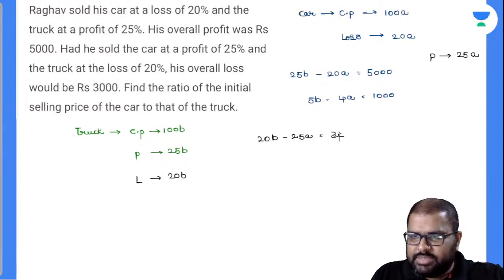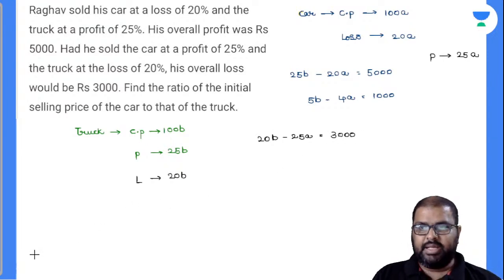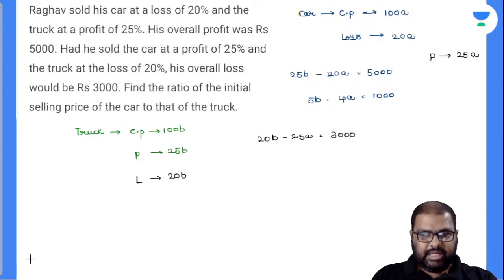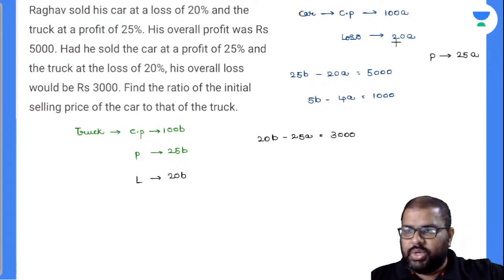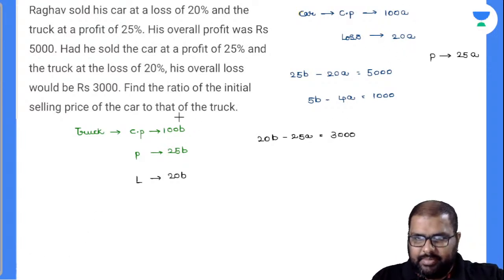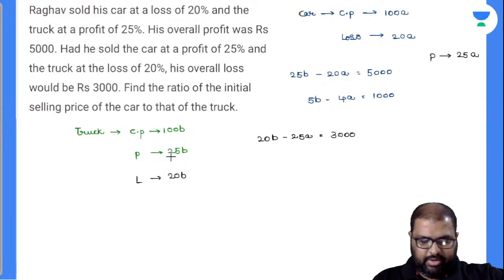Now what is the question asked? Find the ratio of initial selling price of the car to that of truck. Initial selling price of the car: the cost price is 100A, and since there is a loss, the selling price is 80A. Now the selling price of the truck is 125B. We will do it. Okay.